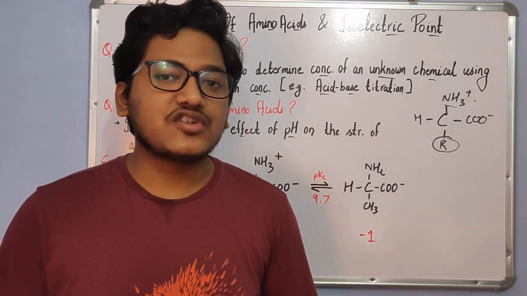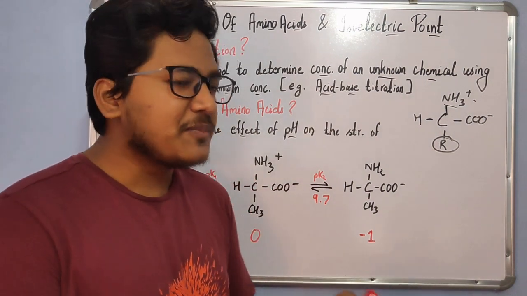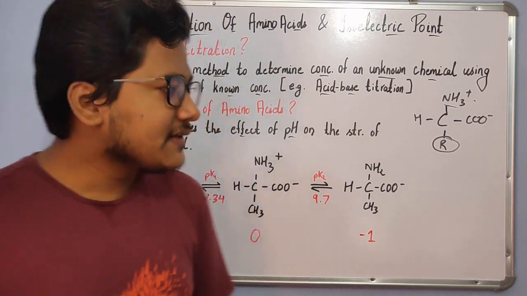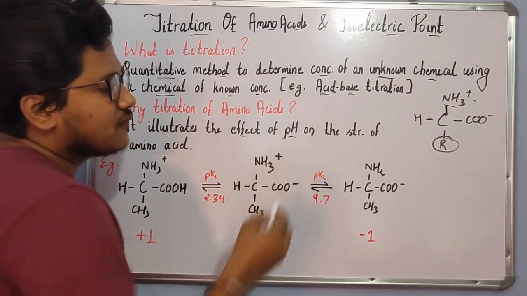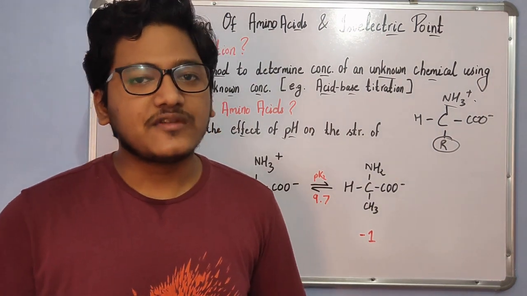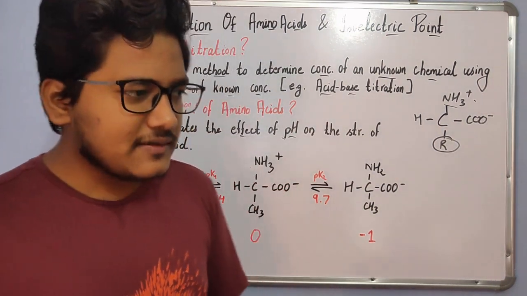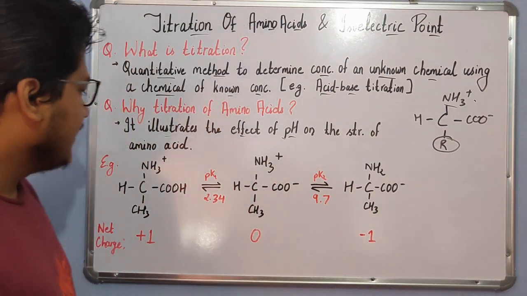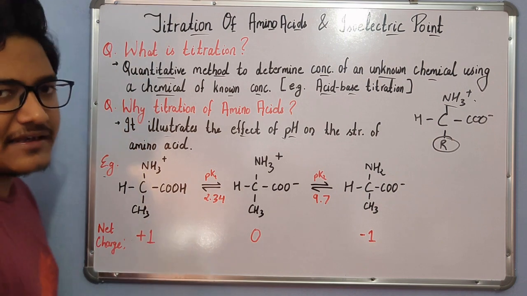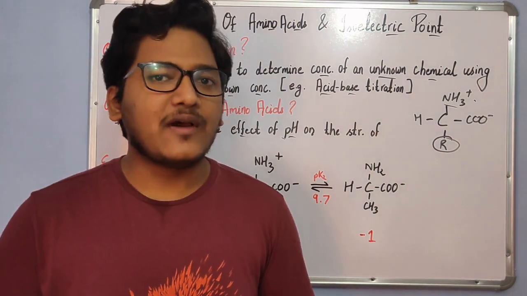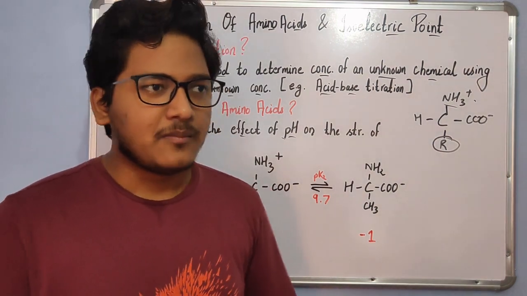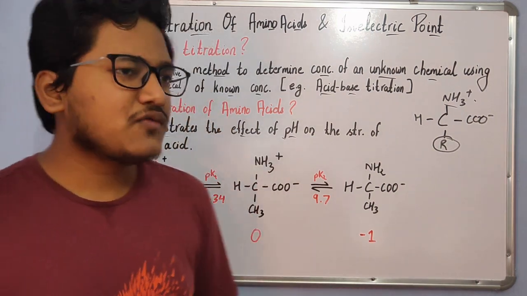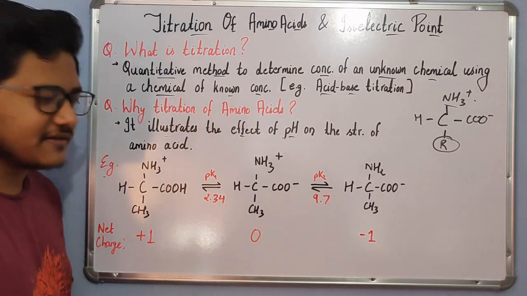Like what will be the structure of the amino acid, and which predominant species will be present, whether it will be in zwitterionic form or some other form, that is determined by the pH of the surrounding environment or solution. So let us look into detail how it is actually happening by taking an example. In this case, I have taken the example of alanine, which is one of the simplest amino acids with a chiral center. Actually glycine is the simplest one, but it lacks a chiral center. That's why we have taken the example of alanine.